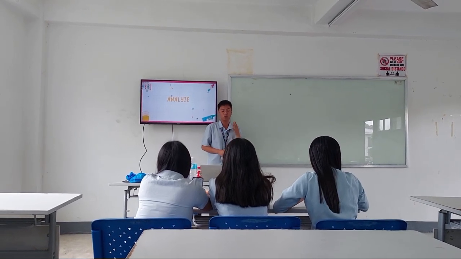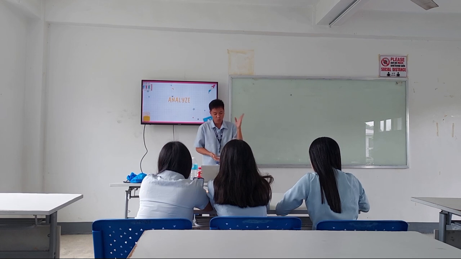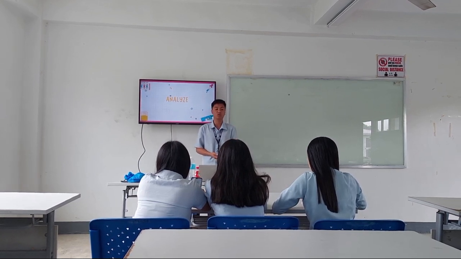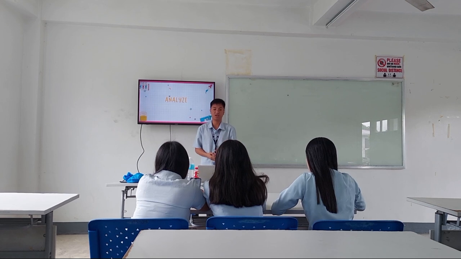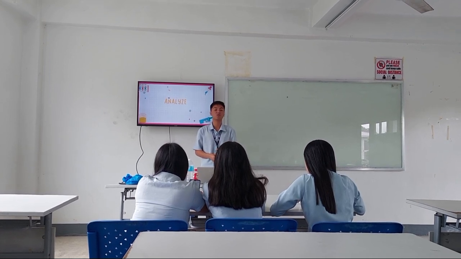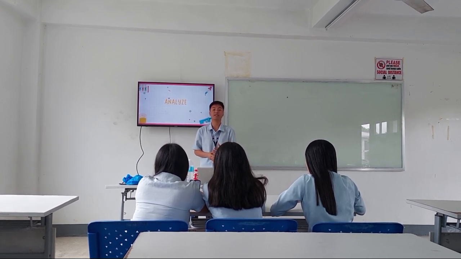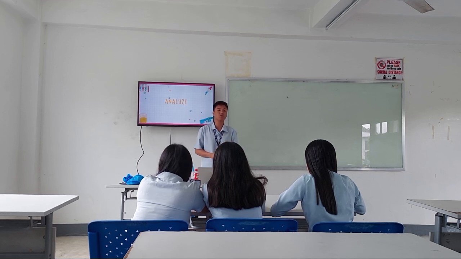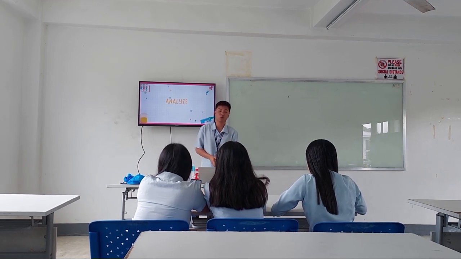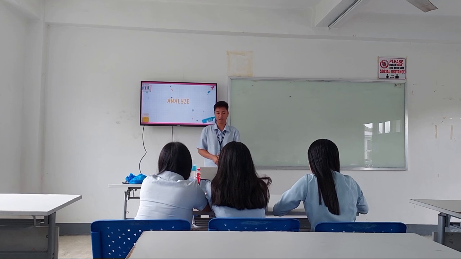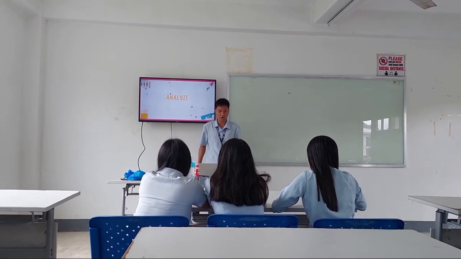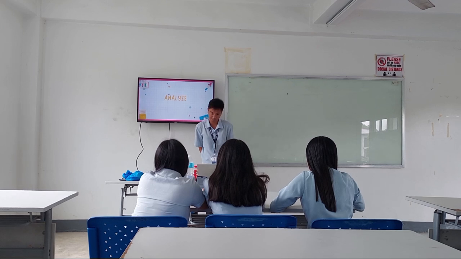Let's reflect on what we learned today. So how can we minimize the use of harmful materials? By choosing eco-friendly alternatives. Instead of using harmful materials, we can use reusable materials or recyclable materials. Okay? Very good. Now, what actions can we take to make our environment safer and cleaner?